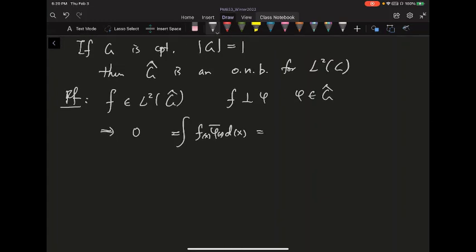But the left-hand side is no other than the Fourier transform of f. So this is f hat of phi. But your f hat is equal to 0 for all phi. So in other words, your f hat is the 0 function. That's because your Fourier transform from L2 to L2 is isometric. That just means your f has to be equal to 0 as well by the Plancherel theorem. So in other words, the only thing that's perpendicular to all your characters is just the 0 function. So all the characters form an orthonormal basis. Okay, so that's the end of the proof.